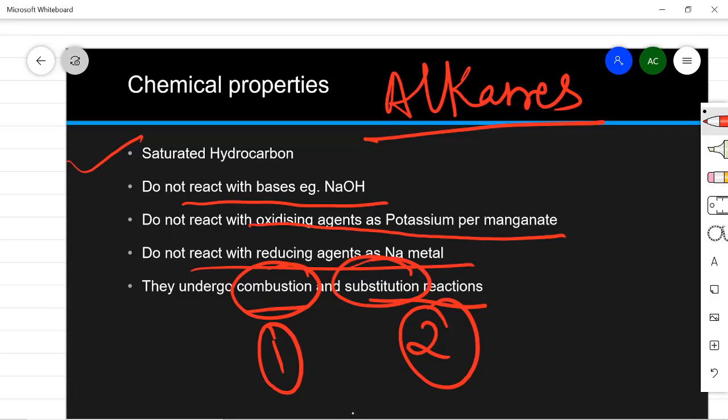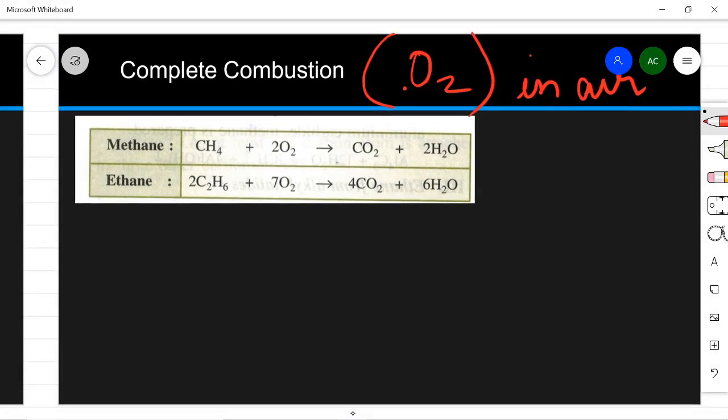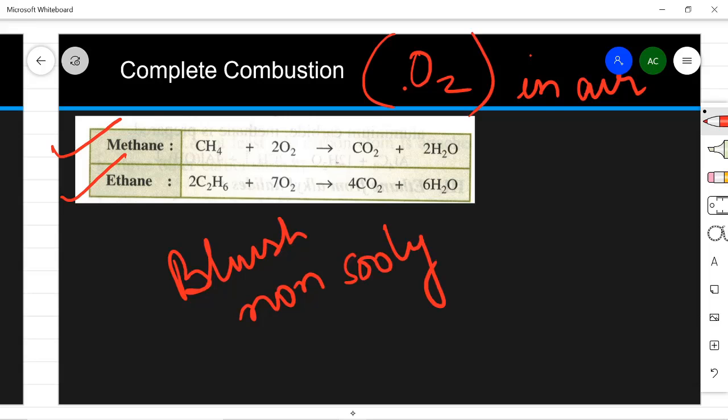I have already given you a brief idea about substitution reaction, but when we see the examples, we will understand it better. The first example is complete combustion. Complete combustion means combustion in the presence of oxygen, that is, in air. In air, this complete combustion will take place, and methane and ethane burn with a bluish non-sooty flame.